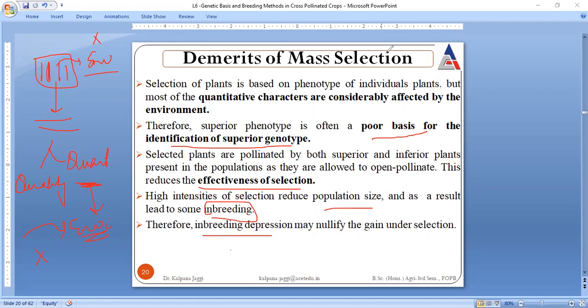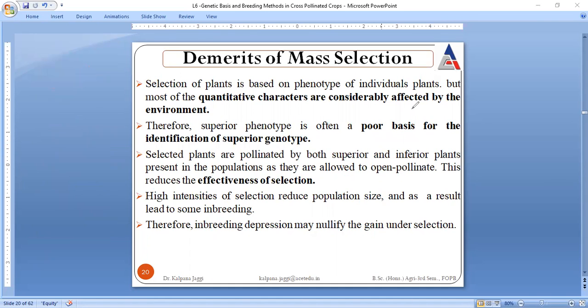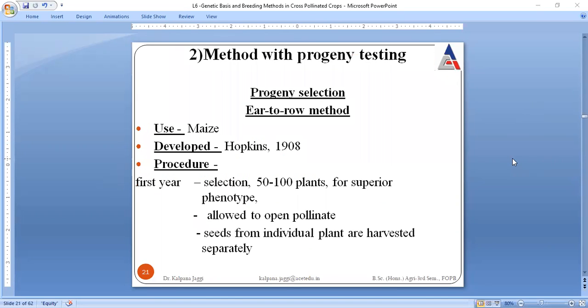So with this I come to the completion of the very first breeding methodology for the cross pollinated crops, where we have discussed population improvement, and within the population improvement I discussed the very first methodology, that is without progeny test. Okay, right? Now we come to the next one, that is method with progeny test. Here we are carrying out tests on the progeny, and these are of two types, as I already told. One is ear to row method and another is modified form of ear to row method.